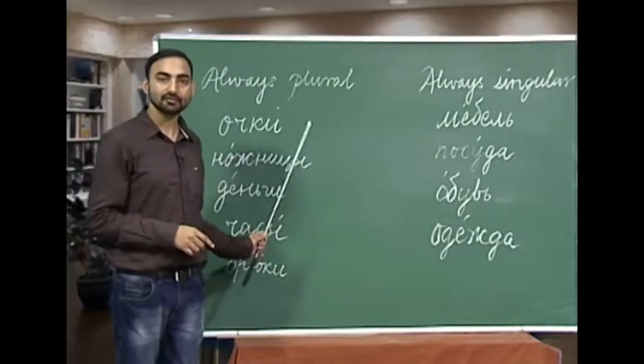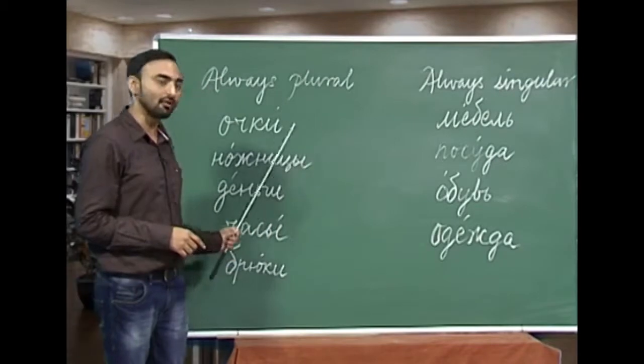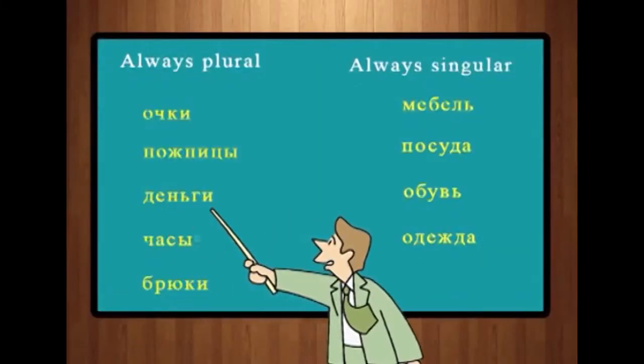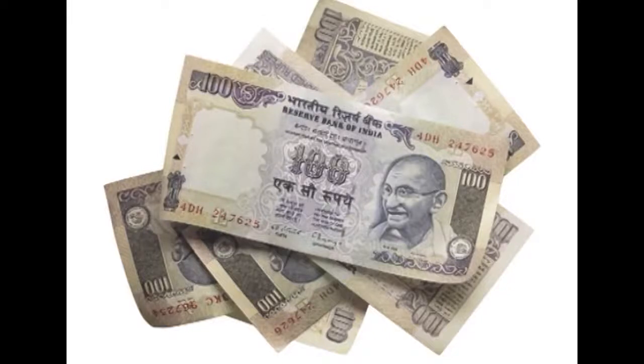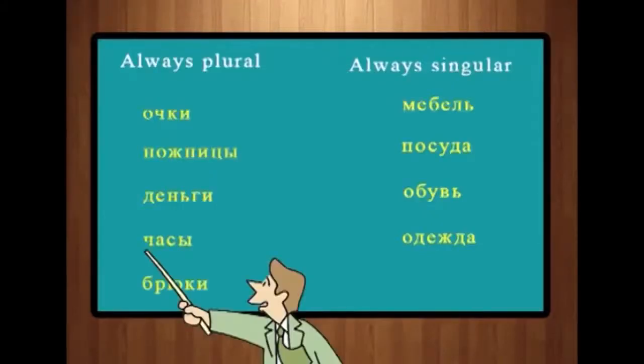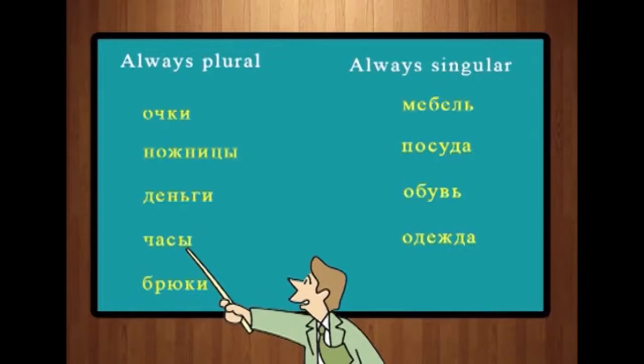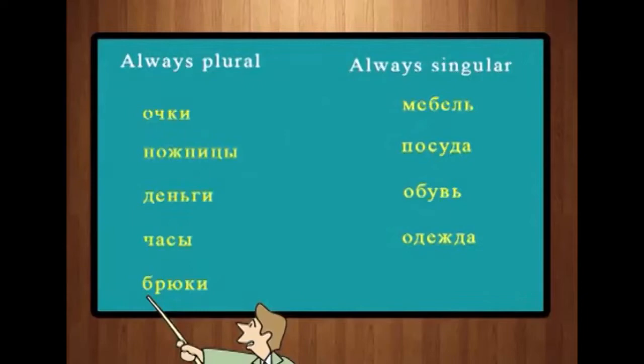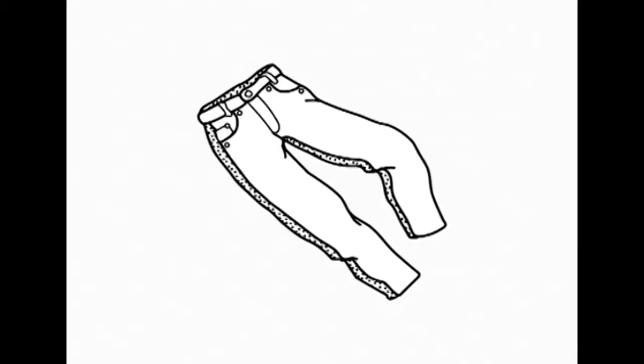Noschnitze is also always in plural form. The next is jengi. Jengi is money. Again, jengi is always in plural. Chissi. This word we have already discussed in the previous lesson. Chissi is watch, and this is also always in plural. The next one is briuki. Briuki, trousers. Trousers is again always in plural form.